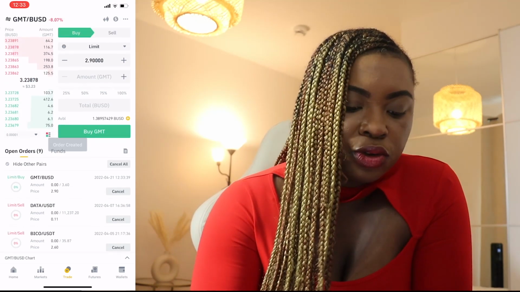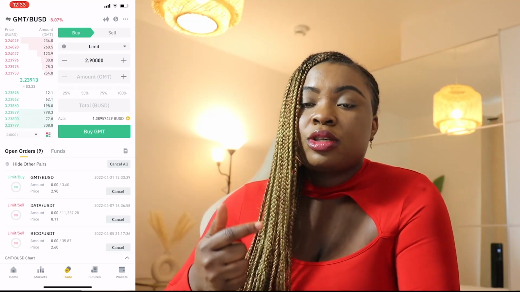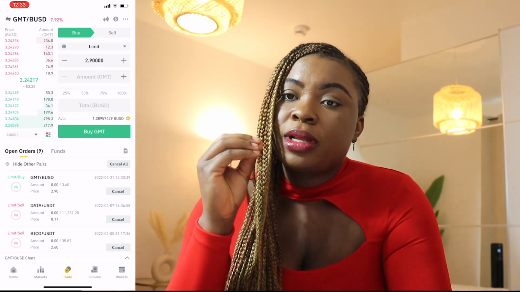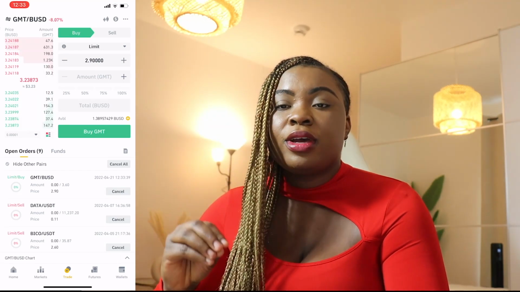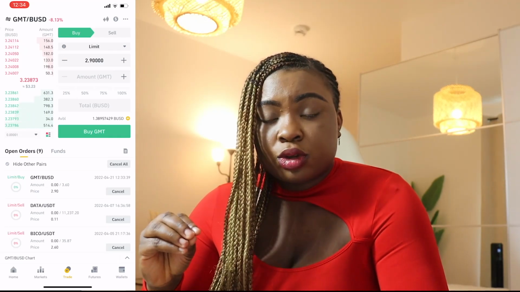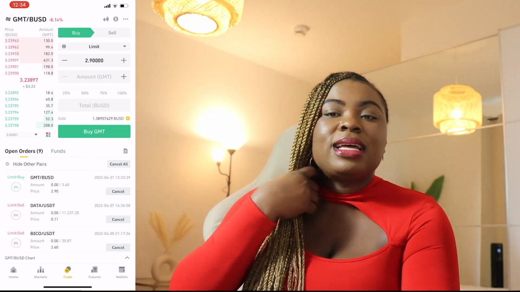Now, if we look on my screen here, you can see that the order has now been placed. So it means that this limit order is going to be triggered once this GMT gets to 2.9 or below. But if it never gets to 2.9, it's never going to be triggered and I will never get the GMT token because it never got to that order.